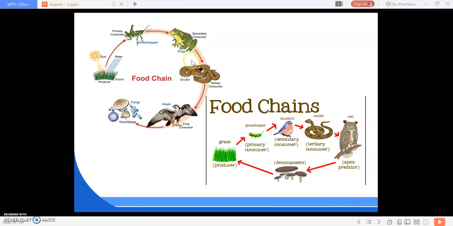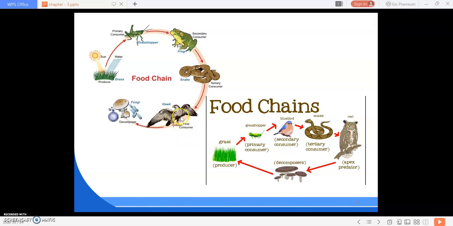Then it comes to the secondary consumer, the frog, which is dependent on the primary consumer. Then the snake, the tertiary consumer, is dependent on the secondary consumers. Then the final consumer, the hawk, is dependent on the tertiary consumers.